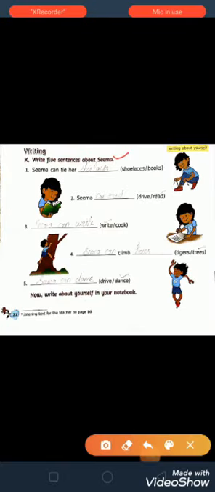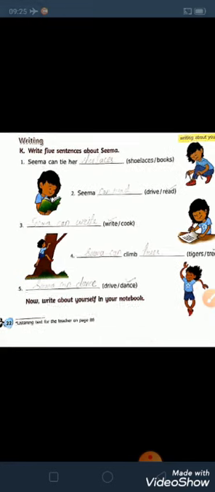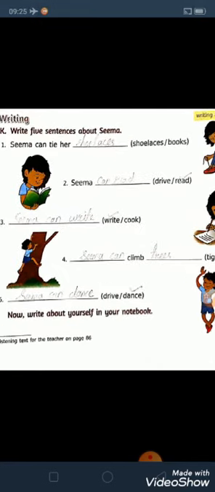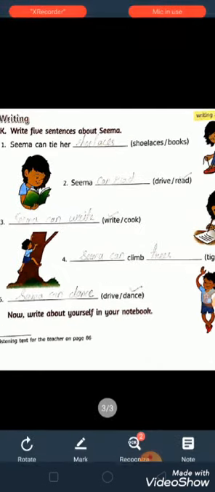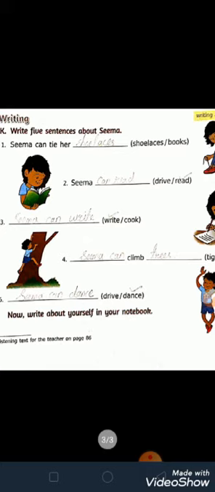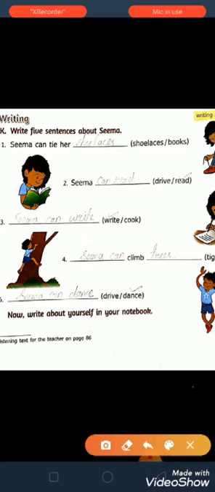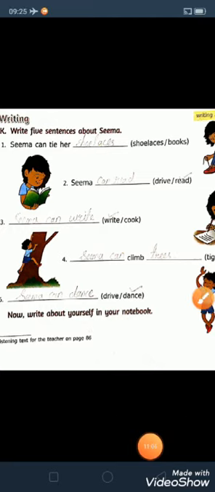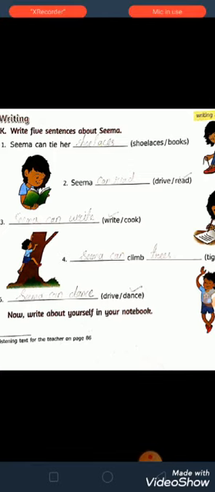Write 5 sentences about Seema. We have to write 5 sentences about Seema. I have already written because now I am unable to write with the sketch pen, children, the pencil given here. That's why I have already written. It is not clear, but I will tell its spelling, don't worry. Write 5 sentences. First you do one thing, you first write here, after that you write in your English 2 notebook each and every part of this exercise.